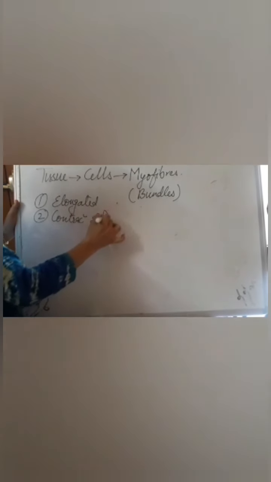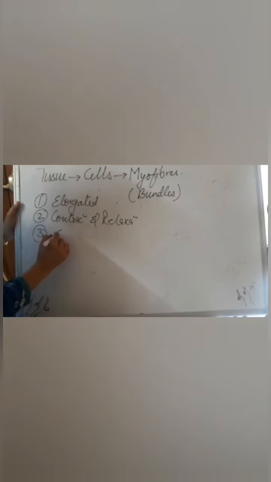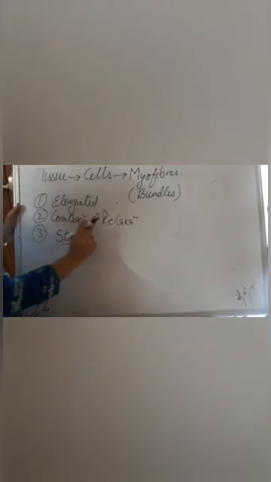This muscular tissue is made up of cells, and these cells are called myofibers or muscle fibers. They are present in the form of bundles. There are certain characteristics of this muscle cell. Number 1, they are elongated. Number 2, they can contract and relax. Number 3, they are able to respond to stimuli.